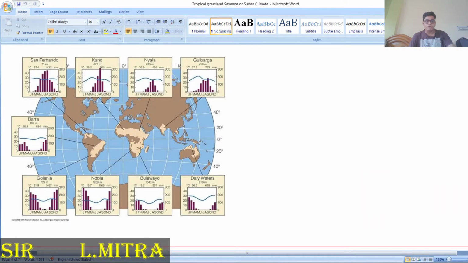Worldwide, if you look at the world map, these are the areas where we can find this climate. So, this type of climate lies between 10° north to 20° north and between 10° south to 20° south, and it is famous for this type of temperature.